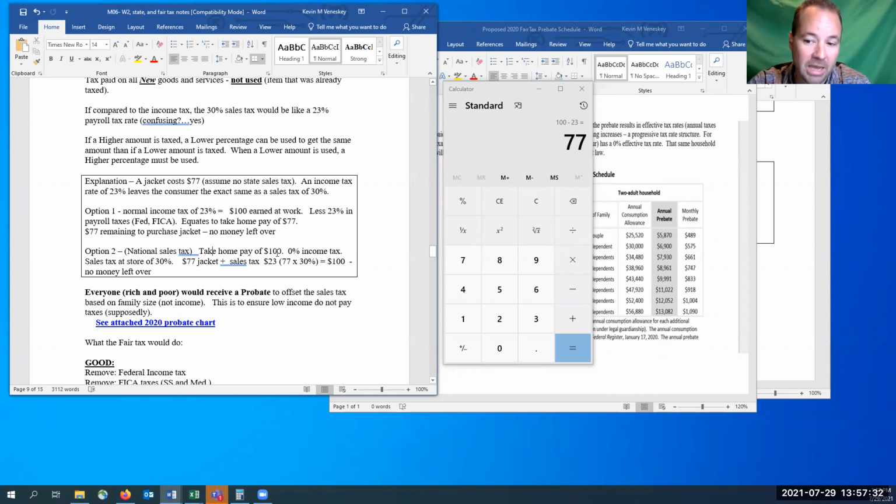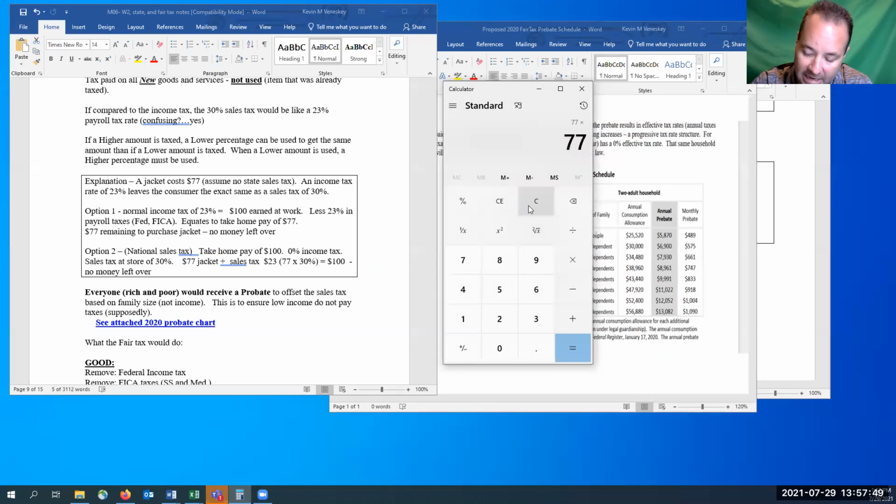So you have take-home pay of $100, 0% income tax. So the company actually pays you $100. The sales tax, though, is 30%. You go to the store, pick up the jacket for $77, and they tack on 30% extra. That's $23. So if you add in the 23 plus the 77, you're right back at the $100.